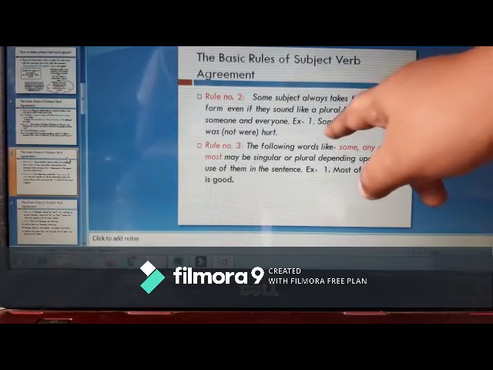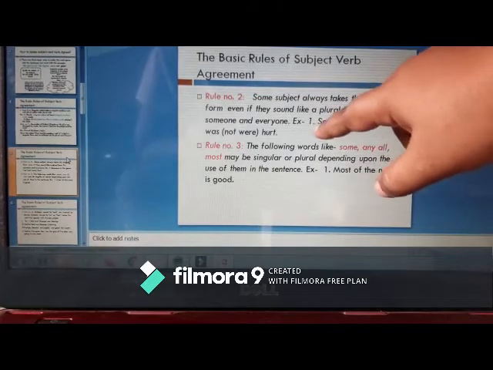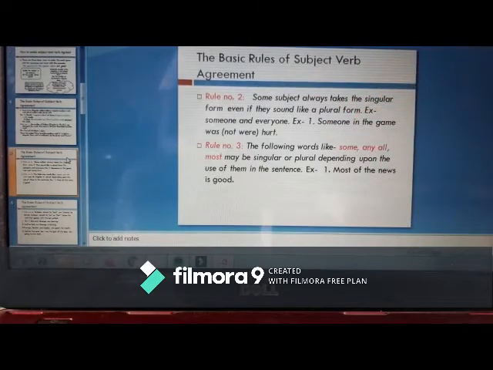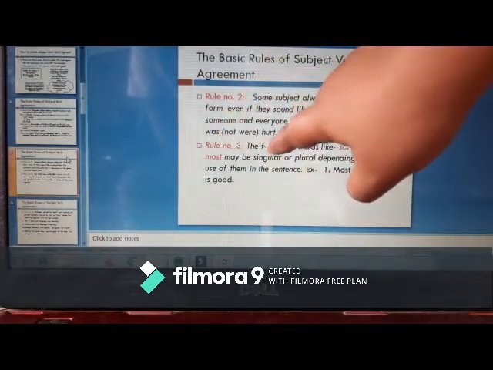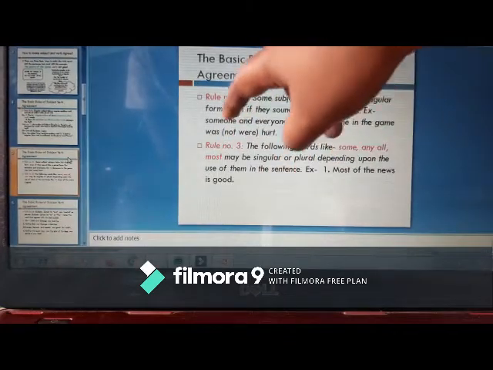We are talking about one person here, like everyone. Everyone also sounds like a plural form, but it takes a singular verb. So it is "someone in the game was hurt", it will not be "were".